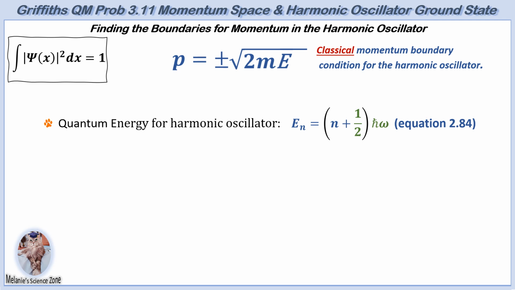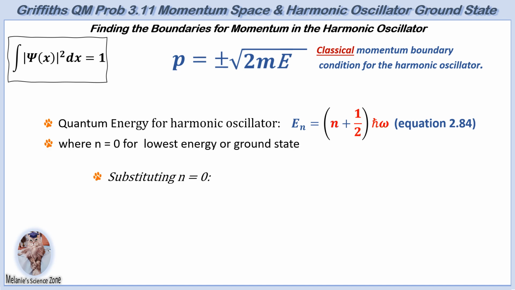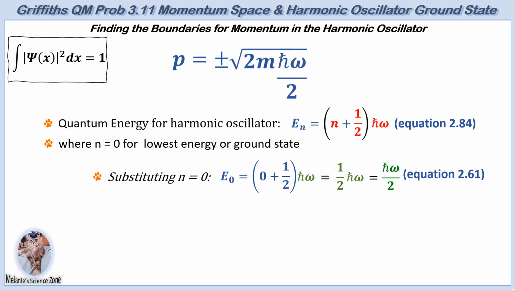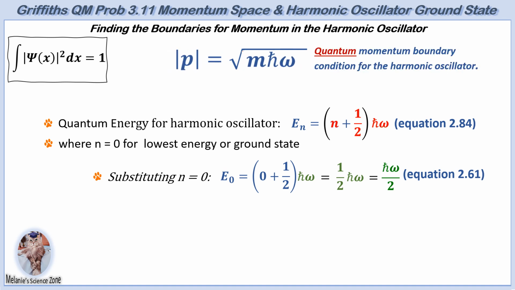harmonic oscillator potential. The energy levels, found by solving the Schrödinger equation for the harmonic oscillator, are given by the quantum number n plus 1/2 multiplied by h bar times angular frequency, equation 2.84 in Griffiths. Setting n equal to 0, the energy for the ground state of the quantum harmonic oscillator is h bar times angular frequency divided by 2, equation 2.61 in Griffiths. Therefore, the quantum-based range becomes the absolute value of momentum p less than the square root of mass times h bar